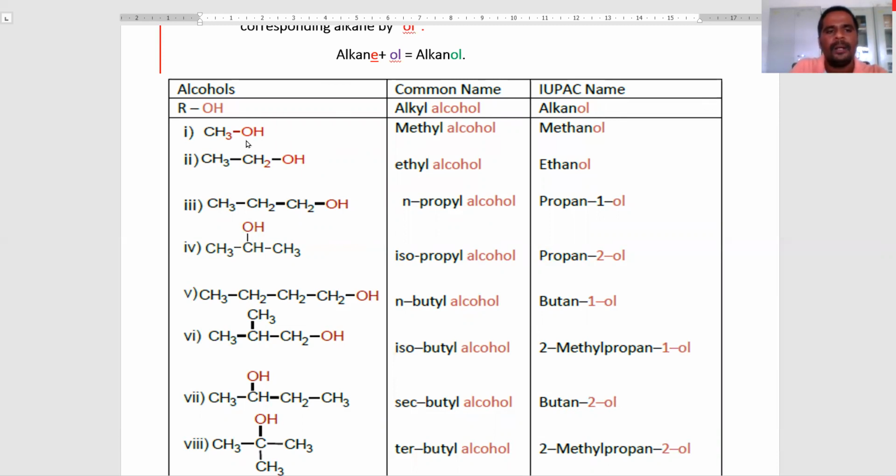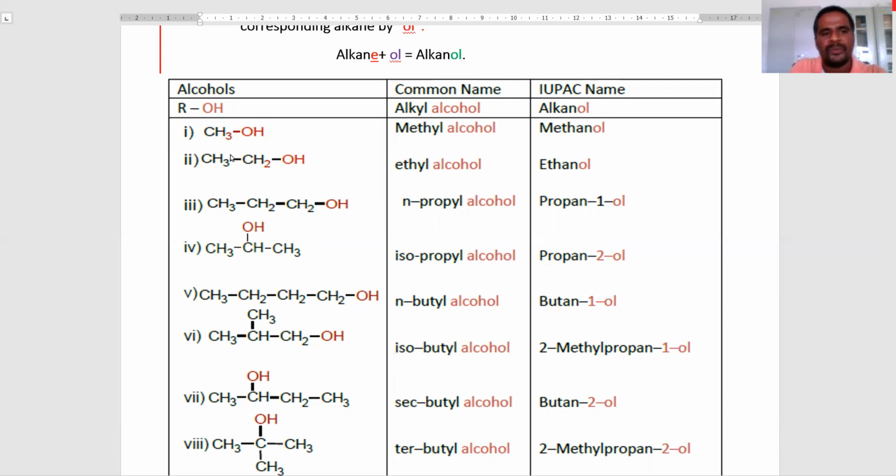Now see the example. This is the structure CH3OH. The common name is methyl alcohol. Methyl means we have only one carbon atom, so methyl alcohol. The IUPAC name is methanol. It is also called carbinol.